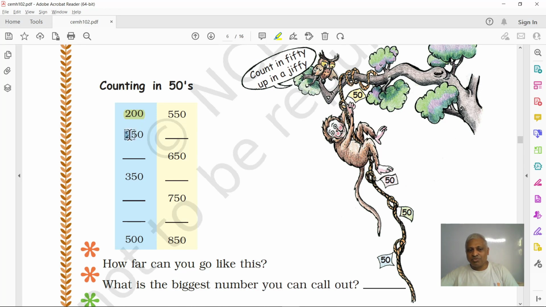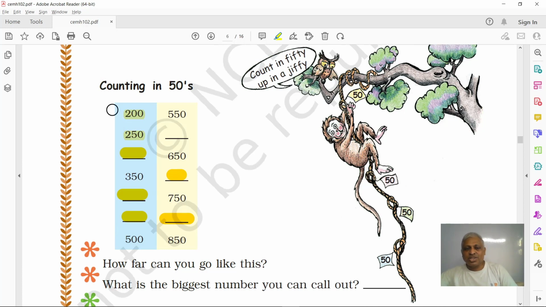250, jumping to 250. So if you jump by another 50, what will come here? 300, right? 350. Next here, 400. This is 400, 450, 500. So here 550. Next plus 50 will be 600, 650, 700, 750, and what will come here? 800. Okay, it's easy, right?